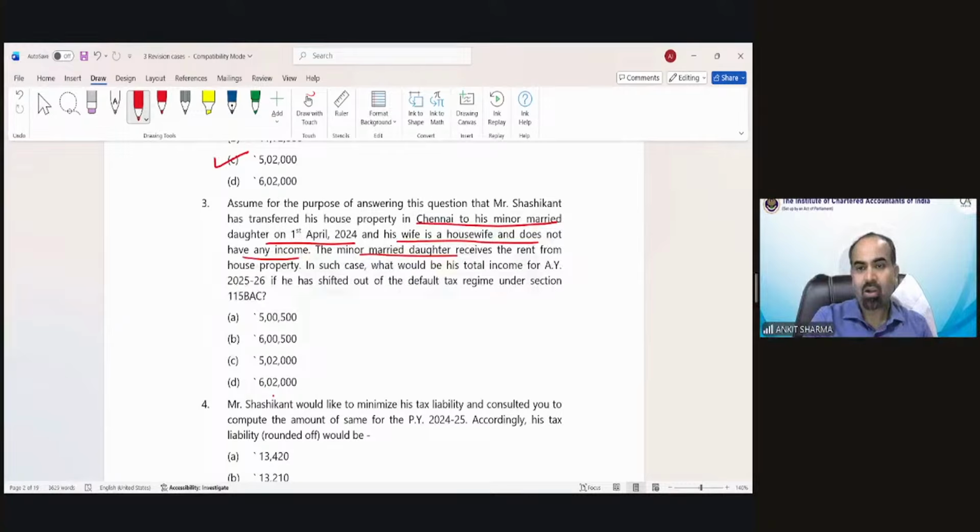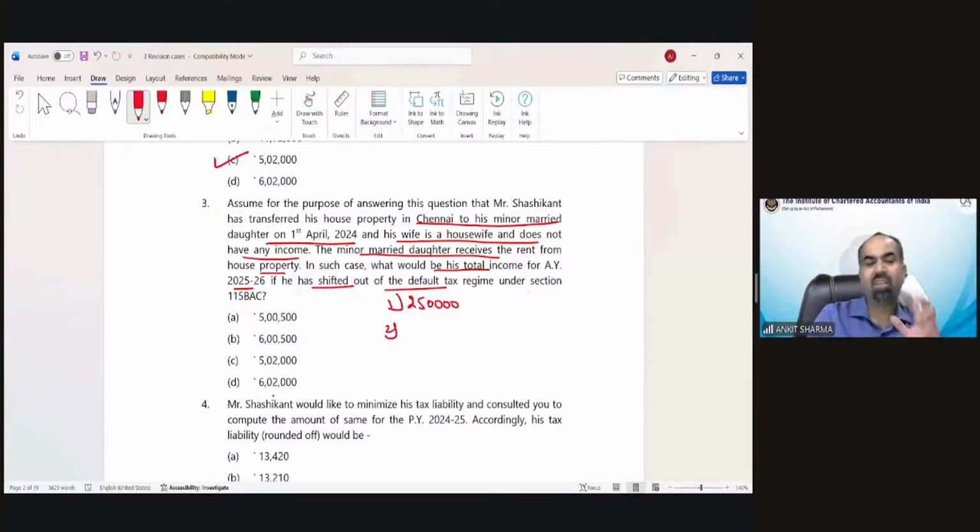The minor married daughter received the rent from the house property. In such case, what would be his total income for assessment year 25-26 if he has shifted out of the default tax regime? So the first income would remain the same, that was 2,50,000.